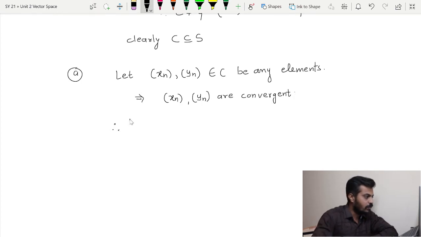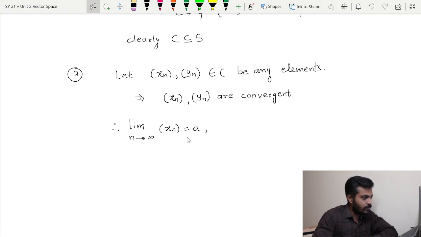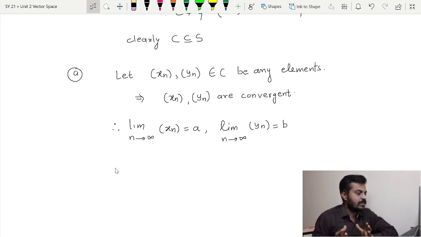So therefore the limit as n tends to infinity of xn will exist, let us call it a, and the limit as n tends to infinity of yn will also exist and we will call it b. Now actually we have to prove that the sequence xn plus yn also converges to some limit in order to show that it is convergent.